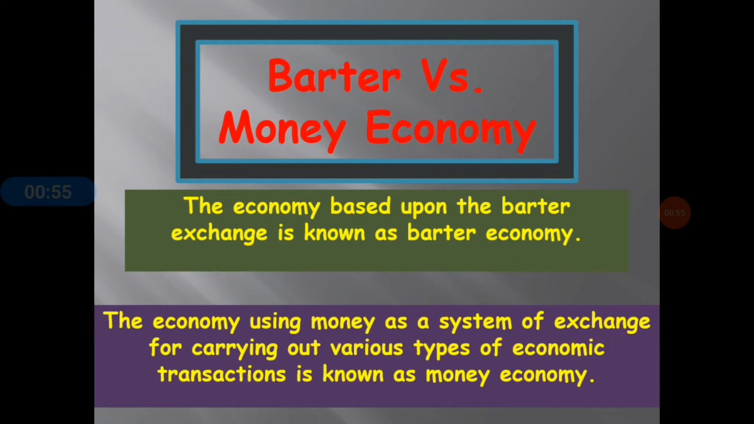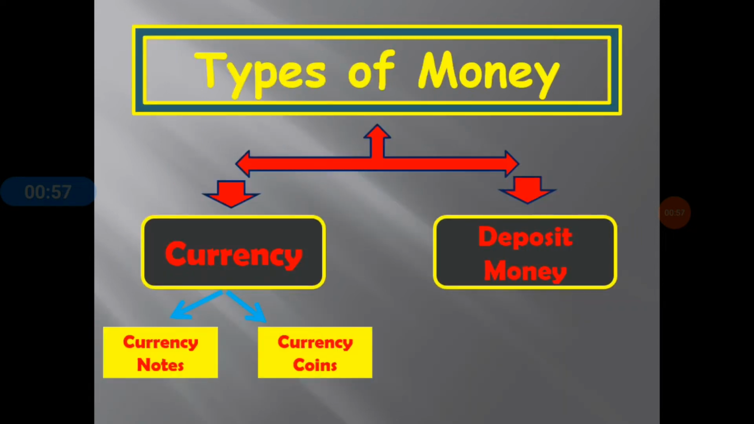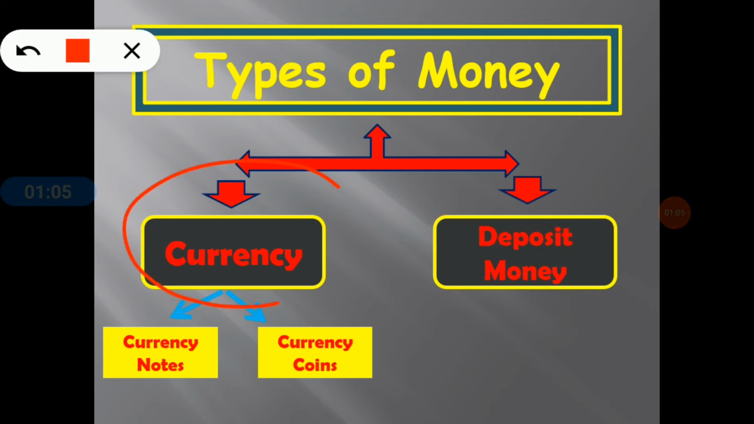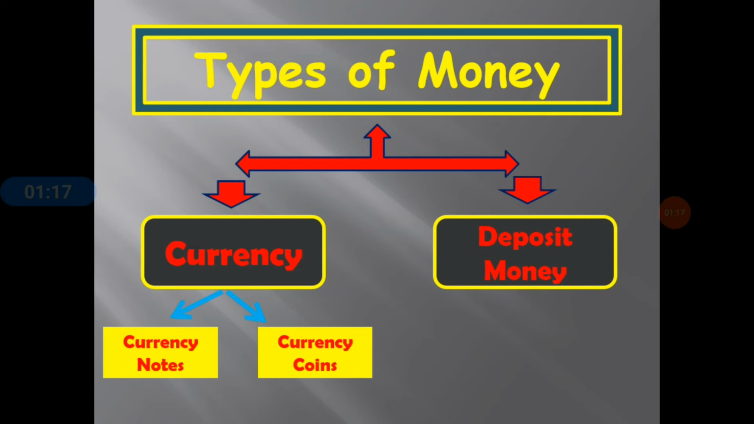So now move on to the next slide. So here we can see types of money. So money is of two types. The first one is currency and the second one is deposit money. And currency is of two types also. The one is currency note and the second one is currency coins. So now move on to the next slide.